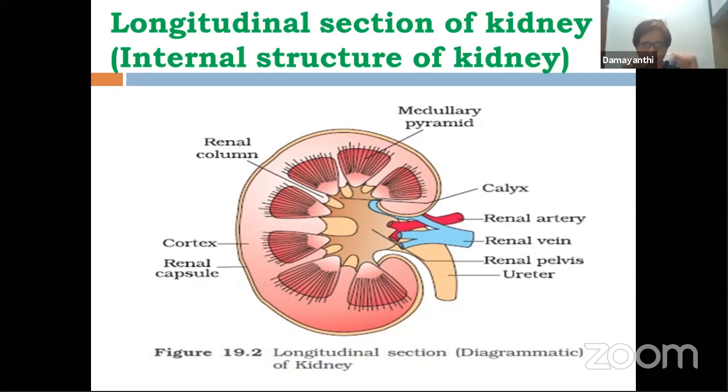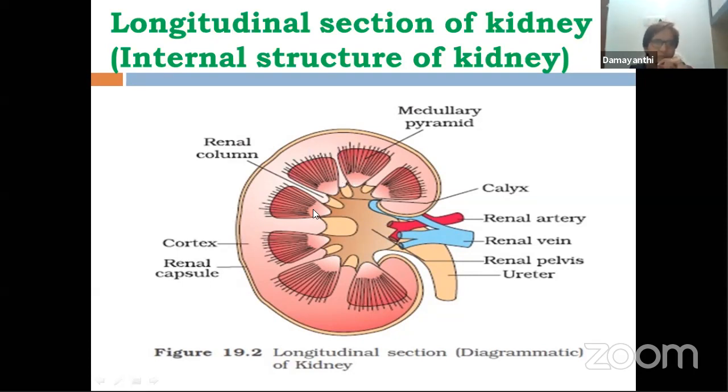Similarly, here also, if you have to study kidney and see all the structures properly, we generally take a longitudinal section of kidney. When you look at this, you can see kidney has two distinct layers. You can see the arrow moving. This is the fibrous capsule that we already spoke about, right? Covering. Now, very close to this fibrous capsule, this layer which is dark colored is called cortex. Why is this dark colored? Because there is a lot of blood present in cortical region.